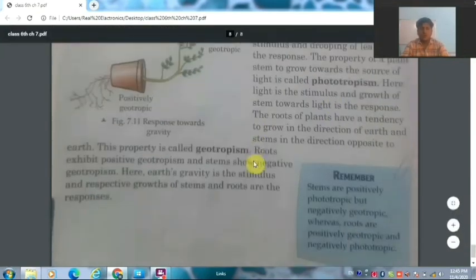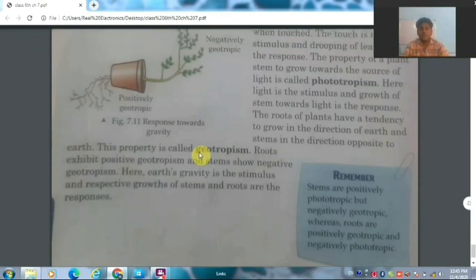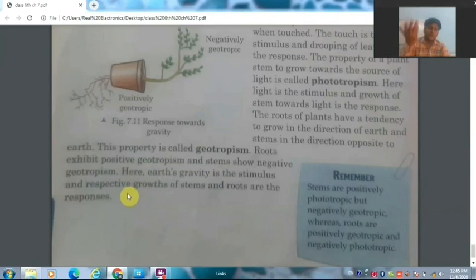The roots also show geotropism. What does it mean by geotropism? Geotropism means attraction to the earth. That is, all the roots of the plants show positive geotropism. That is, they only grow downward, towards the earth. And the stems always show negative geotropism. That is, they always grow upward, against the earth.